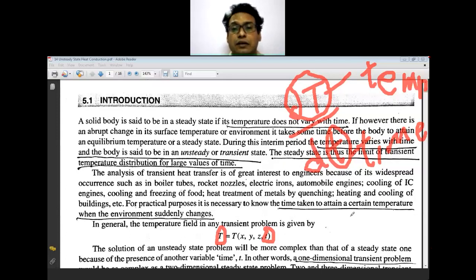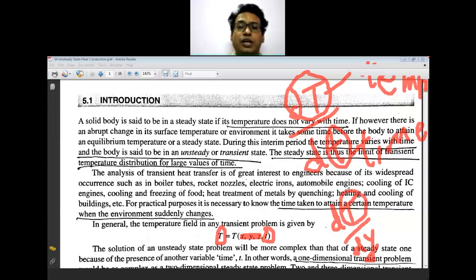Then the diffusion term incorporates the variation of temperature with respect to distance, that is delta T upon delta x, delta T upon delta y, delta T upon delta z. This is the variation of temperature with respect to distance, and this is the variation of temperature with respect to time.